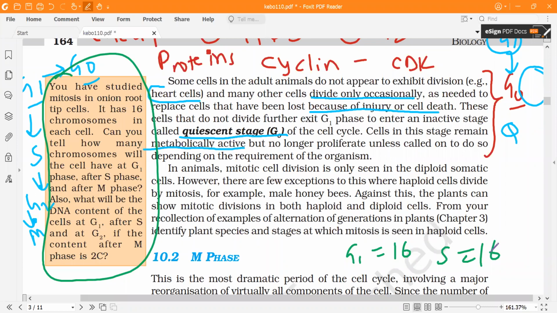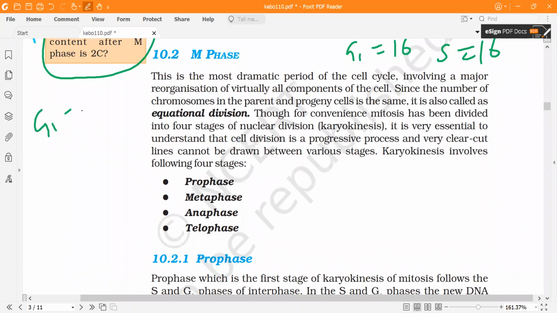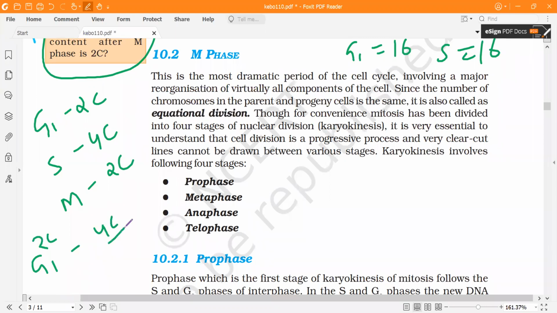So what they've asked you is about the DNA content also. After M phase, the number of chromosomes will again be 16. Now what about the DNA content? So if in the G1 phase it was 2C, in S phase it is 4C, and after M phase again 2C. In comparison to the G1 phase, after S phase it was 4C, so the DNA content will double.